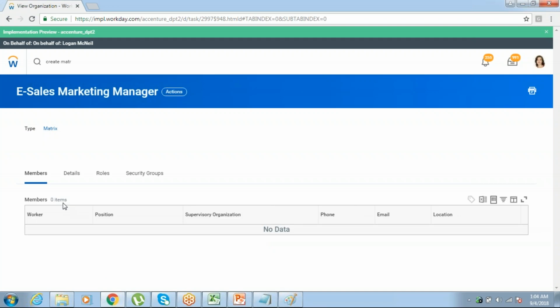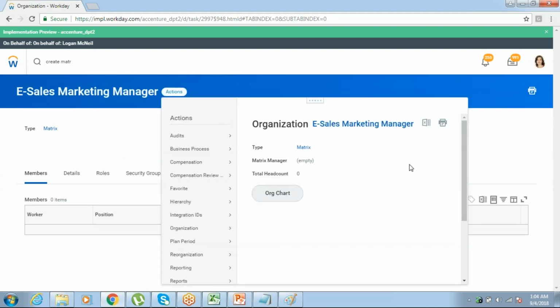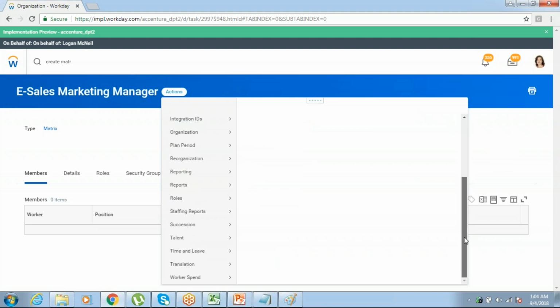Now, see here, even for this also I'm seeing members, right? Now, how to assign a member to a matrix organization? Okay, how to assign a member to our matrix organization? Now if you want to inactivate it, you will inactivate here. Okay, so I'll show you how to assign members to your marketing manager group.